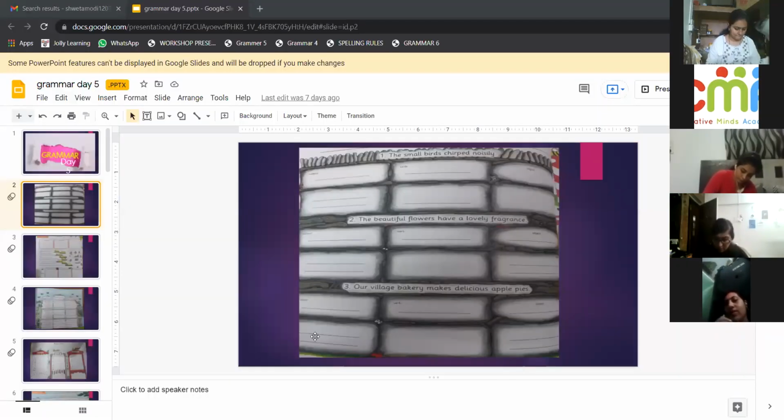Okay, and our village should be in one box. See, 2 lines are there, that means 2 words. So our village, because there are 2 lines. So this way, you will also give a hint to the child. If there is 1 line, only 1 word. So bakery, then makes, then pie. Delicious and apple, both words will go down in the last box. Okay. Now in Jolly Grammar books, you'll find many worksheets based on this.